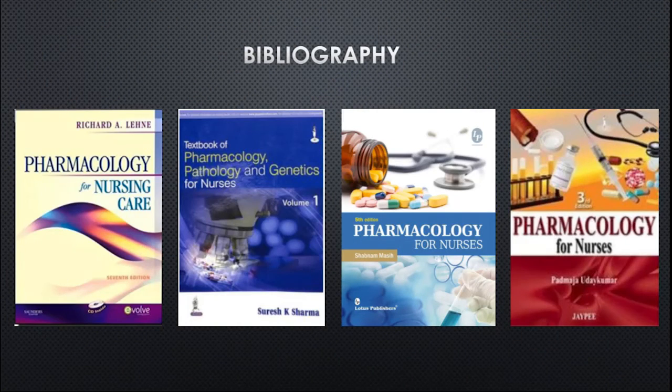The books which I referred to were Pharmacology for Nursing Care by Richard A. Lehne, published by Elsevier, 7th edition, page number 784 to 787. The next textbook was Textbook of Pharmacology, Pathology and Genetics for Nurses by Suresh K. Sharma, published by JP, page number 503 to 509. The third textbook was Pharmacology for Nurses by Shabnam Masih, published by Lotus Publishers, 5th edition, page number 331 to 340. The last book is Pharmacology for Nurses by Padmaja Udaya Kumar, published by JP, 2nd edition, page number 224 to 234. With this bibliography, I end my class.